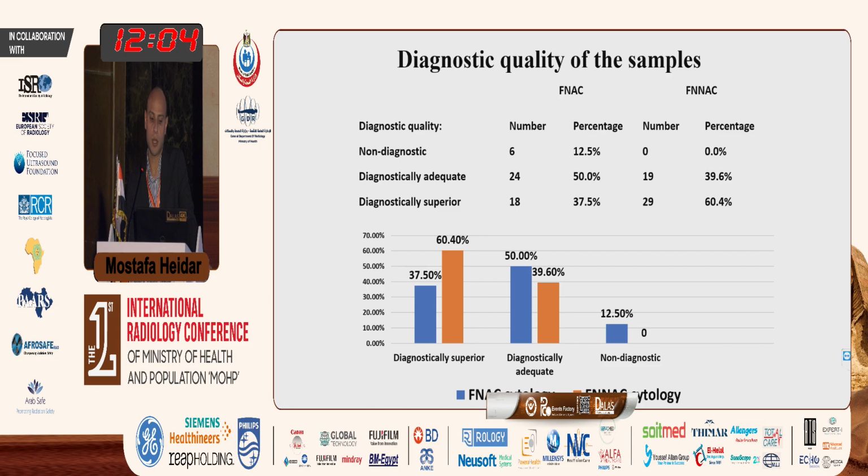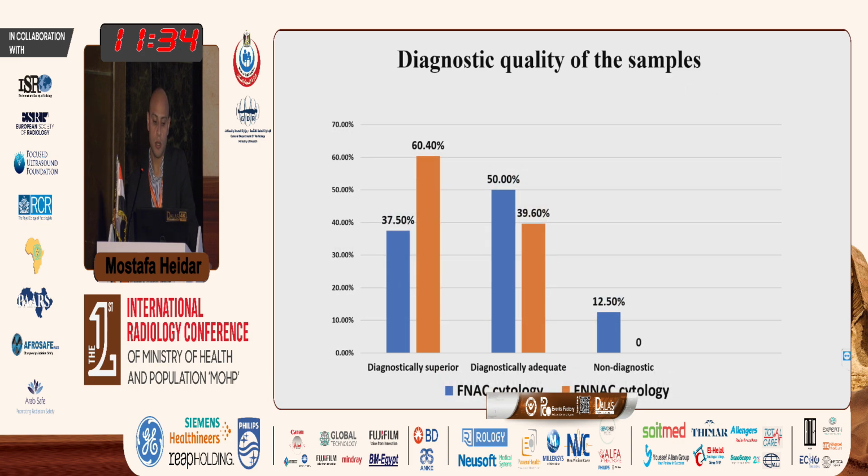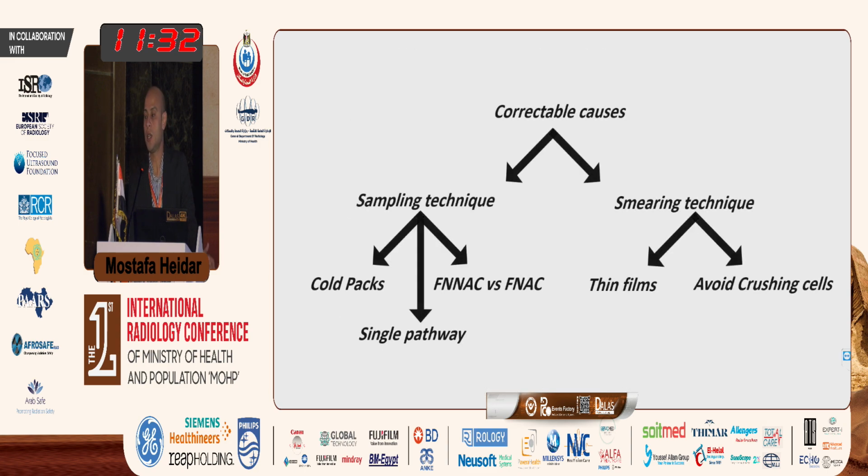As you can see in this graph, it's a comparison between the non-aspiration and aspiration procedures. Diagnostically superior samples were obtained in 60% of the non-aspiration technique, while only 37.5% were obtained in the aspiration technique. 0% were non-diagnostic in the non-aspiration technique, which may be due to the low cohort, which was 60 patients. In general, using fine needle non-aspiration cytology led to better results.